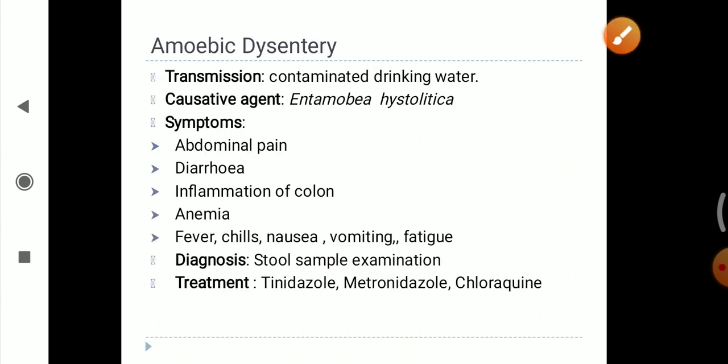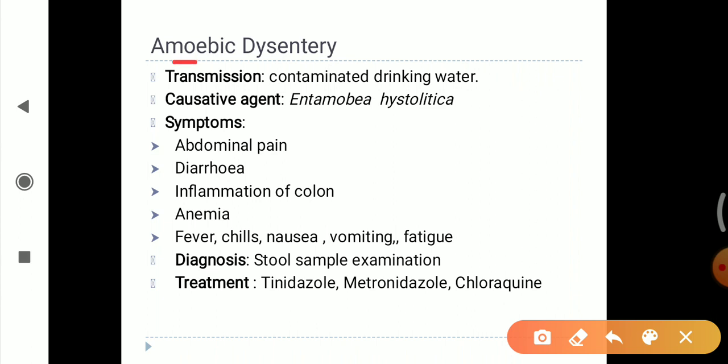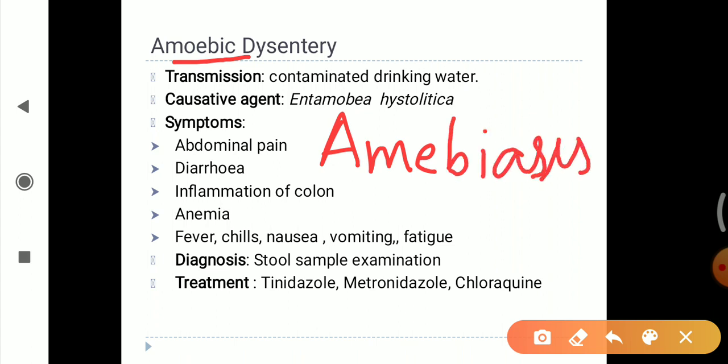First we will see amoeba dysentery. Amoeba dysentery is also known as amoebiasis or entamoebiasis.